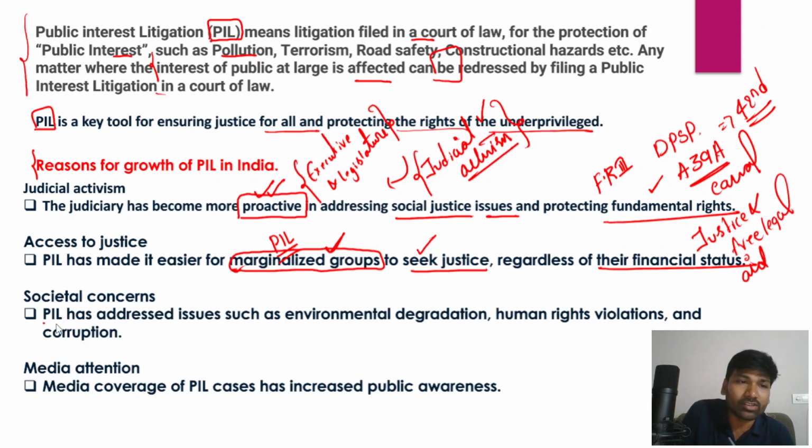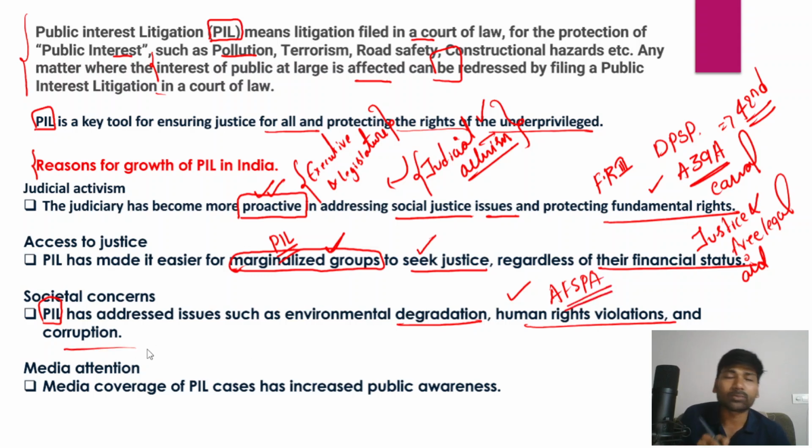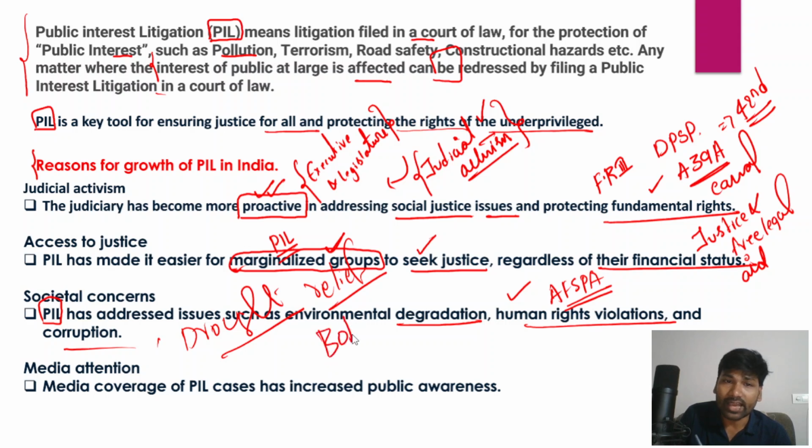And in fact, the public interest litigation has previously addressed a lot of issues related to the environmental degradation that has been taking place across different parts of the country, and human rights violations, particularly in the areas where the Armed Forces Special Powers Act has been enforced, and even corruption related matters, and even drought relief and disaster relief, and even the Bhopal gas tragedy victims.